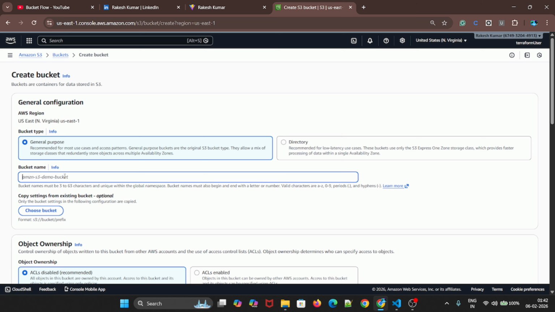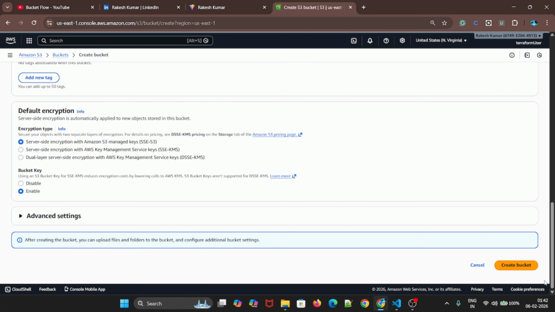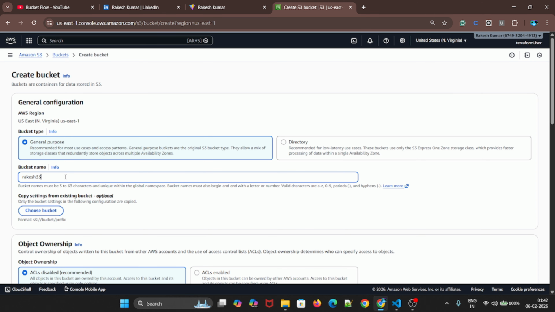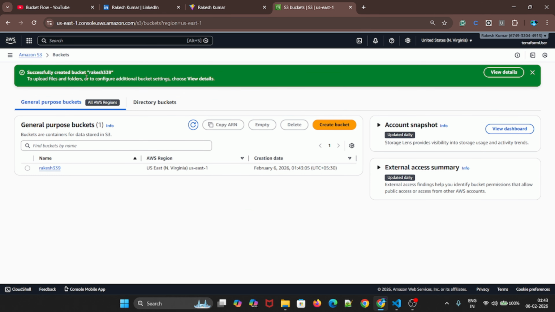So we'll create one bucket and see. If I give my name, Rakesh, we'll see whether this bucket name exists on the internet or not. Keep everything default and create the bucket. You can see here: a bucket with the same name already exists on the internet. I'm not the only Rakesh, many more Rakesh will be there, so you can't create the same name. For that you need to give a unique name. If I give 339 and try now, Rakesh339 doesn't exist.